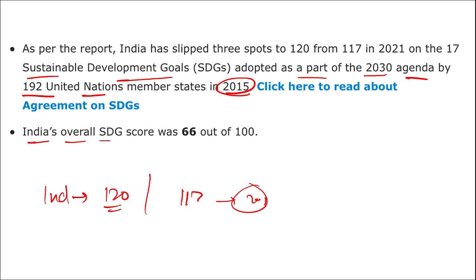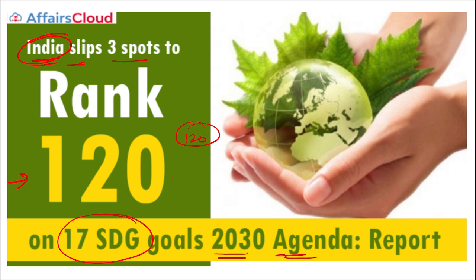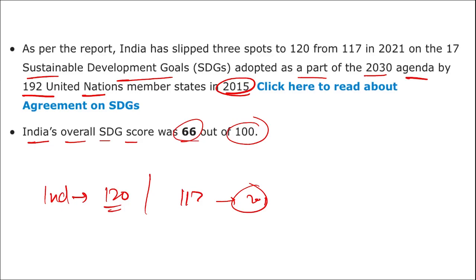India's overall Sustainable Development score was 66 out of 100. So the rank of India is now 120. All right, earlier the rank of India in 2021 was 117 and now in 2022 the rank of India is 120. That means India has slipped down 3 ranks.